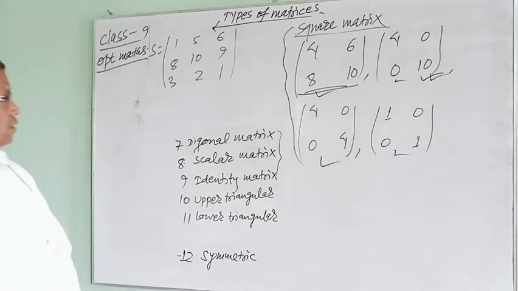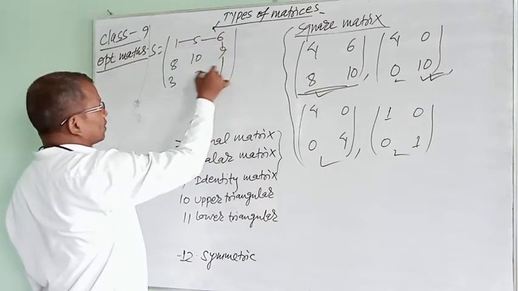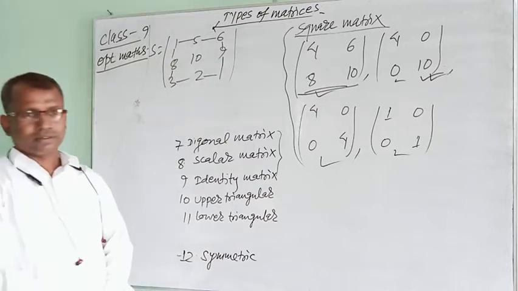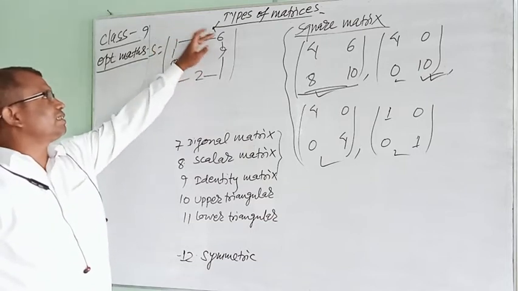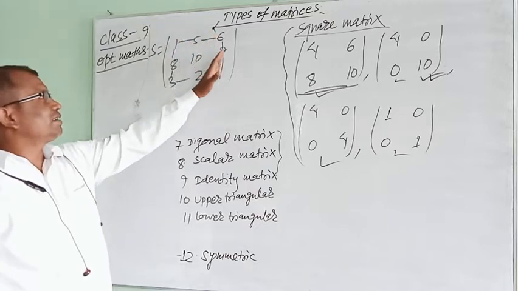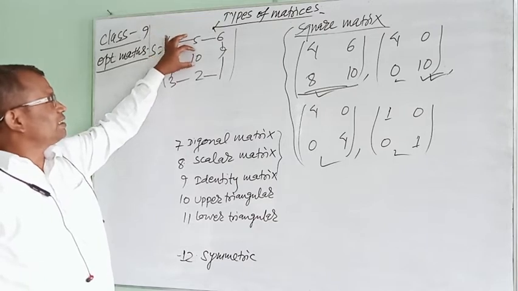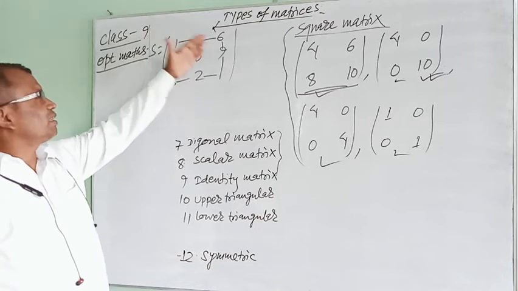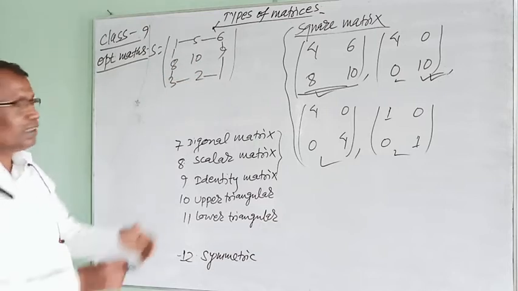If we join all the edge elements, leaving this middle element, we get a square. A geometrical structure we are getting, that is a square.